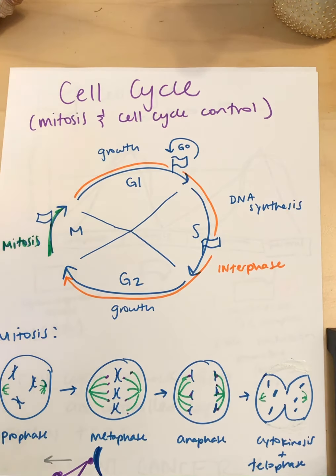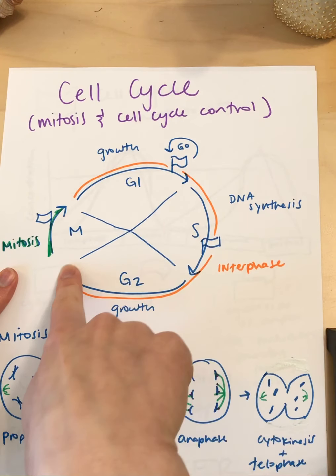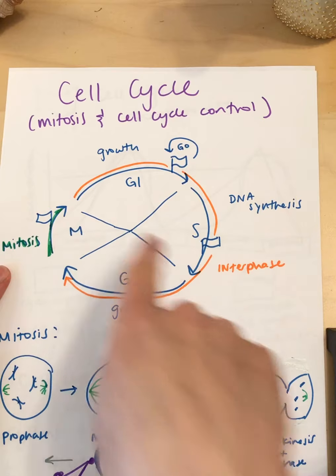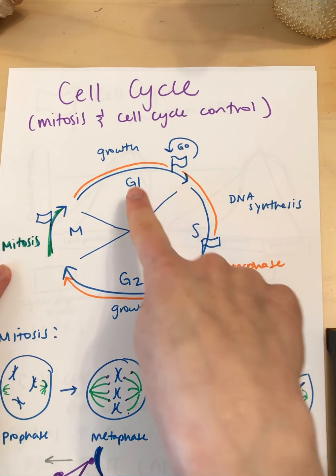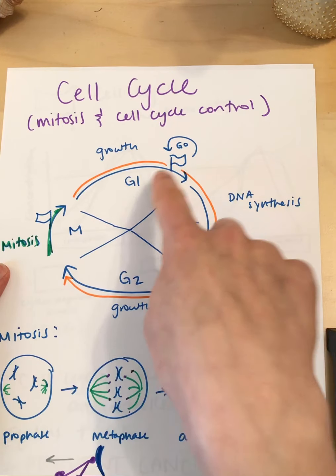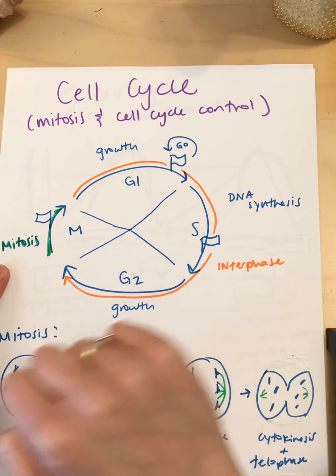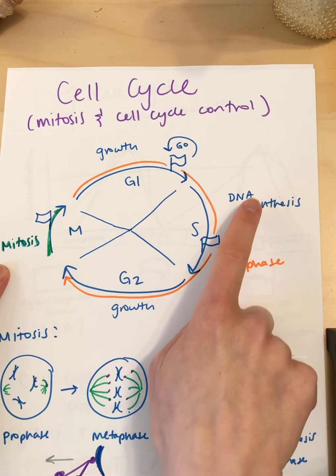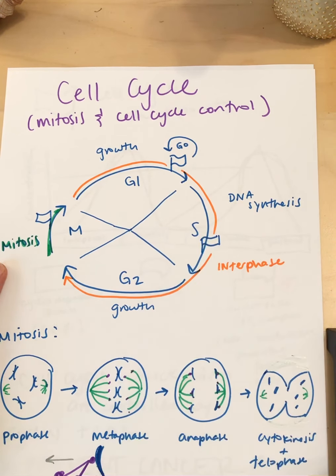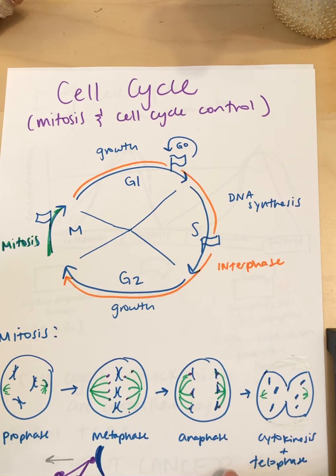So the cell cycle includes interphase and mitosis. Most of the time cells are in interphase, only a little bit of the time they're in mitosis. So you may remember there's G1 phase, S phase, G2 phase, and M phase. G1, S, and G2 are all part of interphase. G1 and G2 both involve growth. S stands for DNA synthesis. So this is when the DNA is copied. Mitosis is when the cell actually does the splitting.